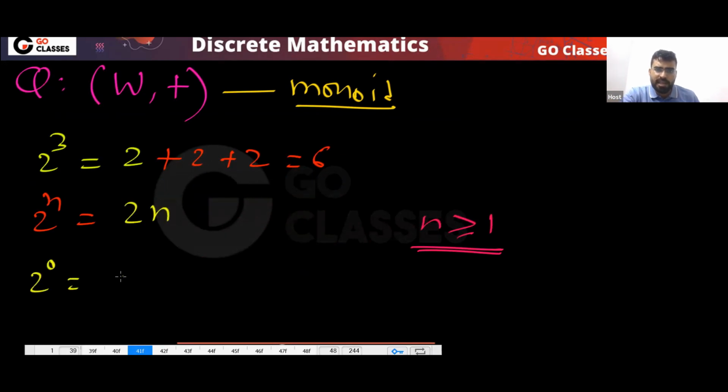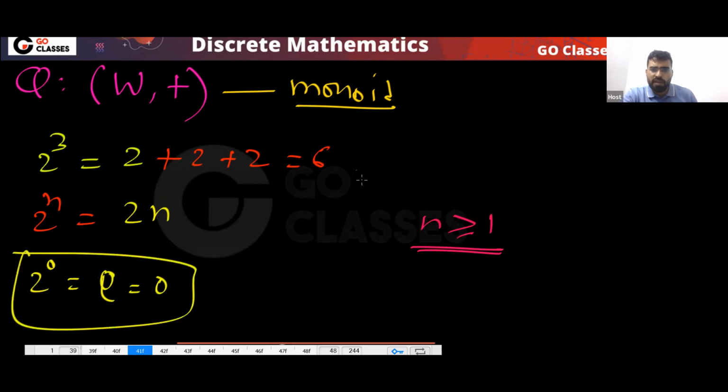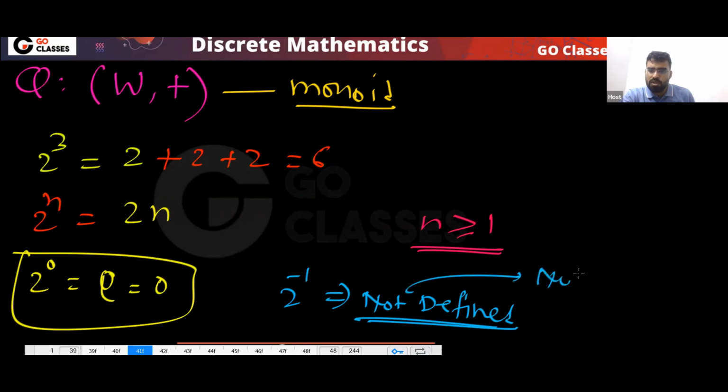What is 2 power 0? That will be the identity element. Inverse power you cannot define here. You cannot define 2 power inverse. This is not defined here because this is not a group. So because it is not a group, you cannot define this negative power. This is not defined.